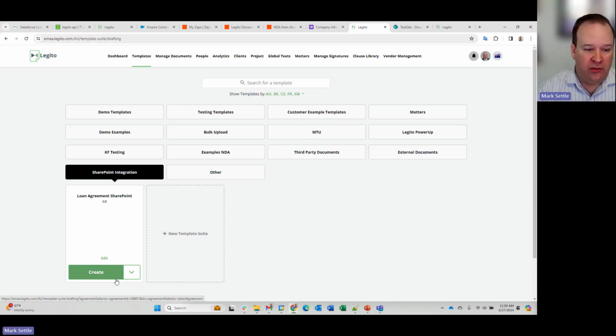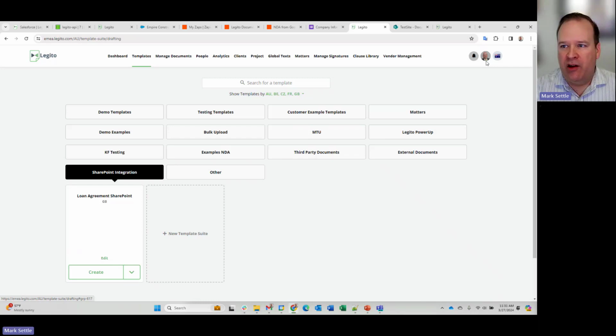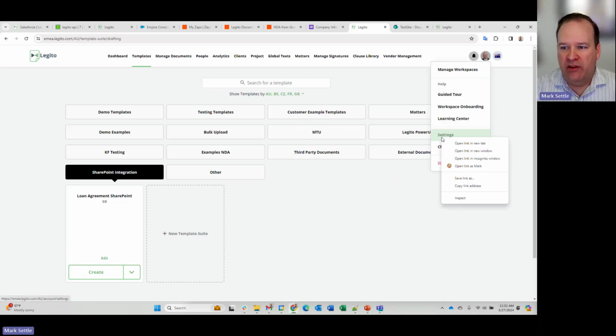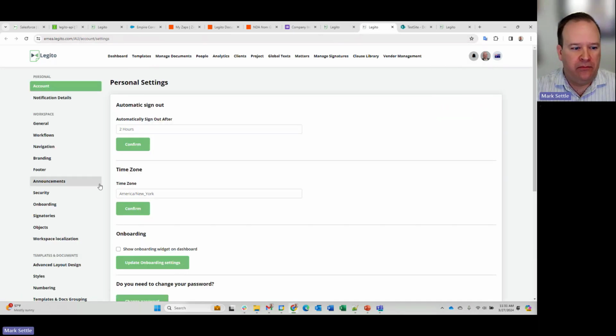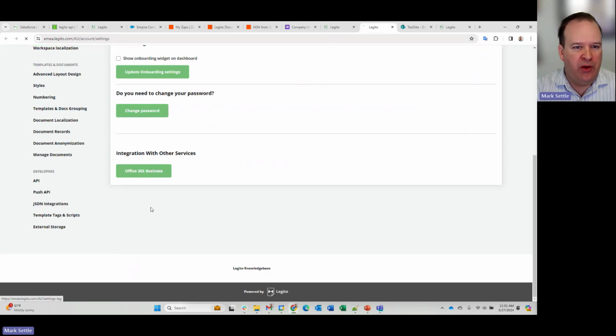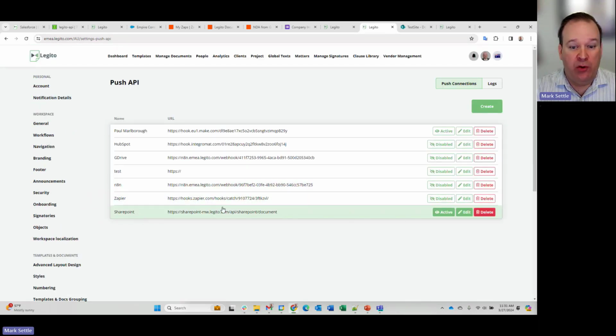And the way this integration between SharePoint and Legito works is you've got an app that you install into SharePoint. And the app, when you configure it and set it up, you'll set your connection to your Legito workspace, and it will actually automatically for you even set up the push request that needs to happen from Legito back to SharePoint to save this document. So if we were to look very briefly, go into settings, we'll leave this tab open. Into the push API on this page, you can see I've got a push request here.